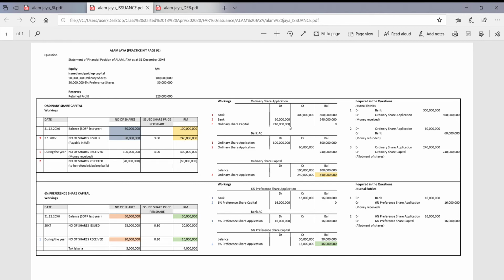Okay, and these 240 million will subsequently be transferred to ordinary share capital, and by adding the previous year's balance of 100 million, it would total 340 million. Please note the number of shares is 50 plus 80 million.